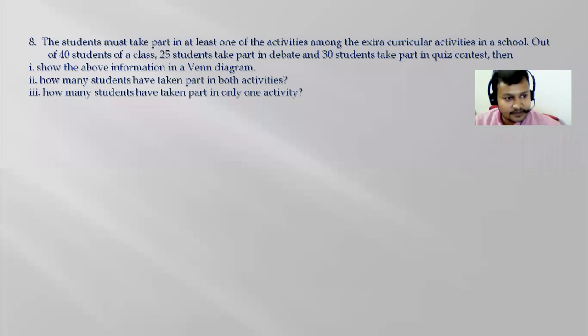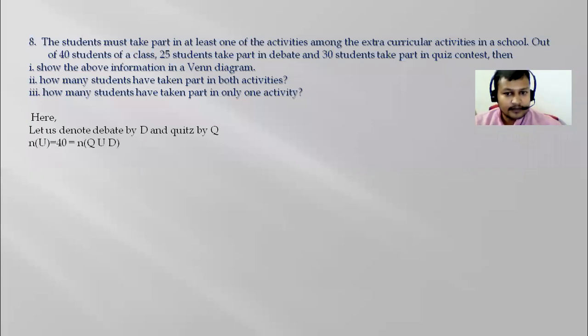In homework, I have given you 2 questions only. Here are 3 questions for you. How many students taken part in only one activity? So here is the solution. Let us denote debate by D and quiz by Q. Total number of students in a class is 40. I have written here number of Q union D here.